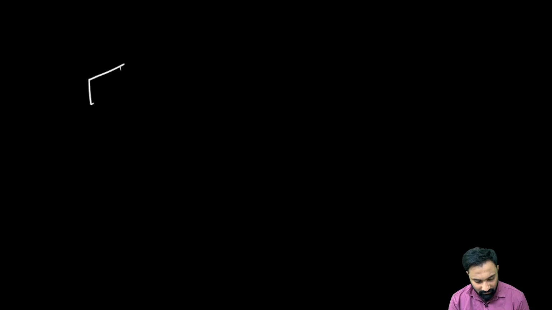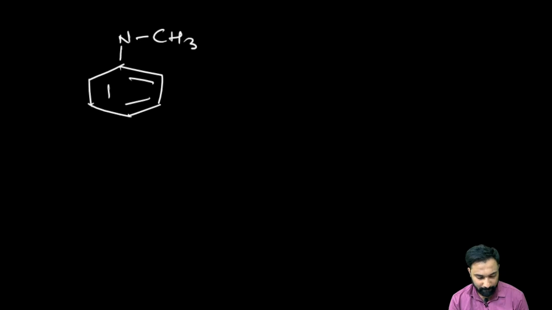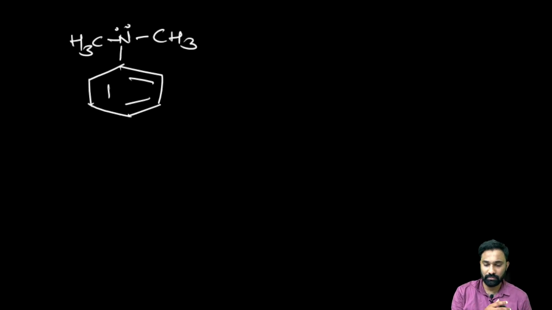Now I will write one molecule. Now you have to tell me its IUPAC name. Can anyone tell me the IUPAC name of this compound?